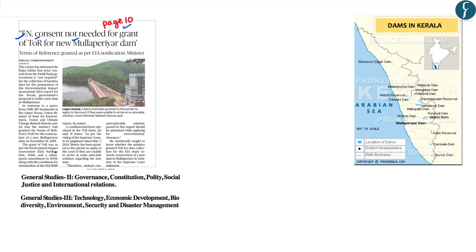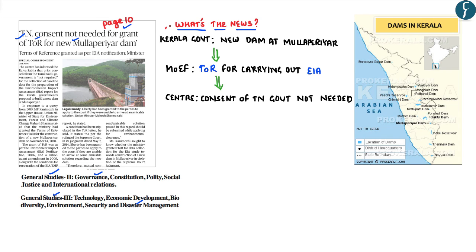This particular article shall be important from the perspective of both GS paper 2 as well as GS paper 3. Under GS paper 2, it shall be part of governance, whereas under GS paper 3, it shall be part of disaster management. Before analyzing this particular article, let us first understand what this article states.